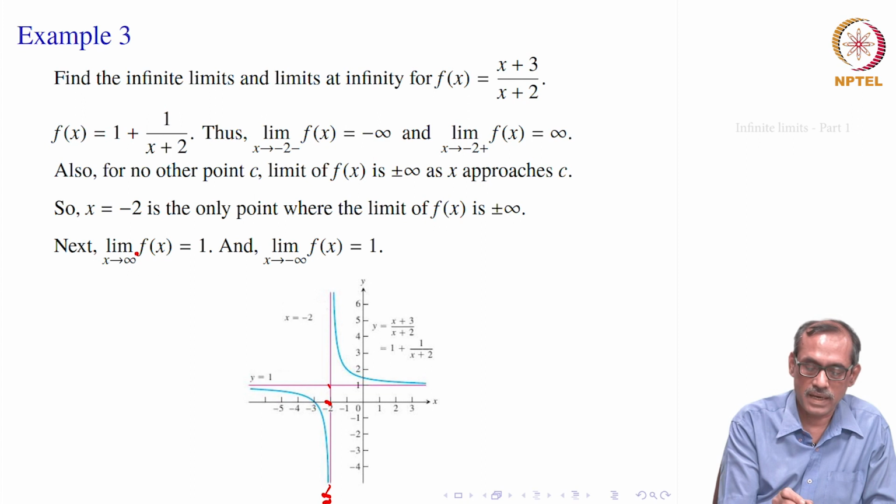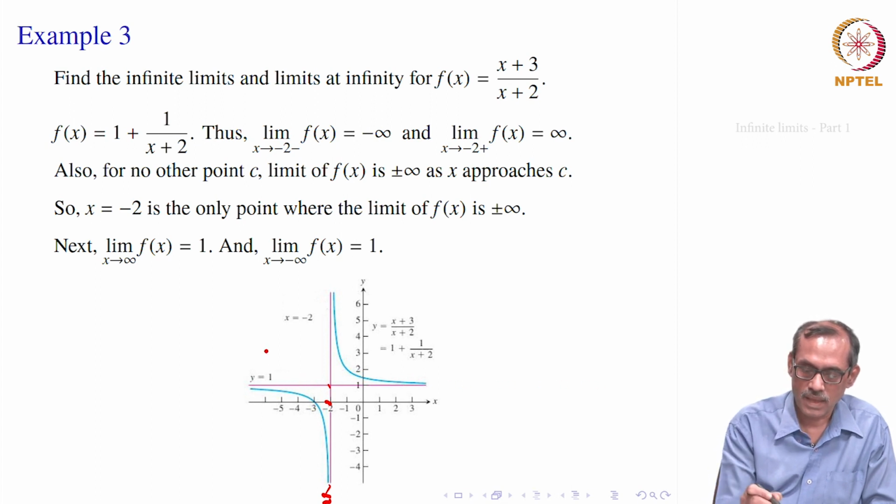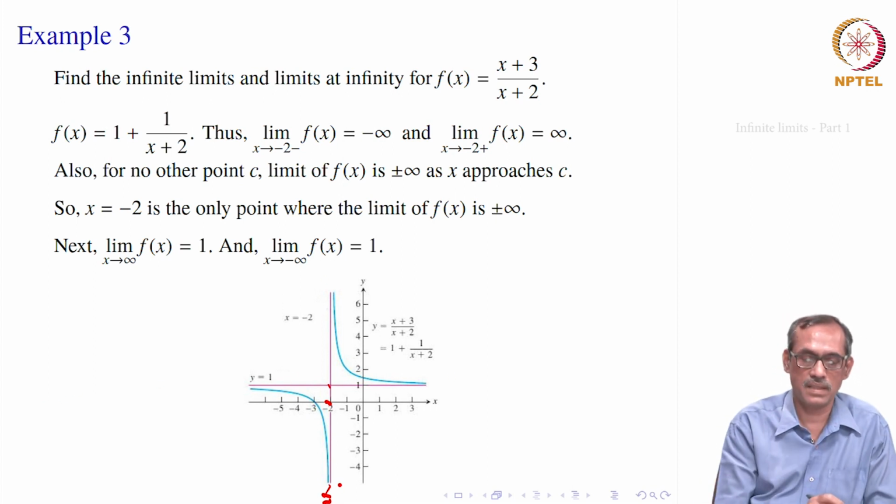Now, when you take the limit of f(x) as x goes to infinity equal to 1, what does that mean in the graph? That y becomes 1 when x goes to infinity. So, when x increases to infinity, y remains near 1. So, y equal to 1 is also an asymptote here. Similarly, on the other side, as x goes to minus infinity, y is also 1. So, on this side also it reaches as if it is touching the line y equal to 1 at infinity. Similarly here, that is what is plotted in the picture.